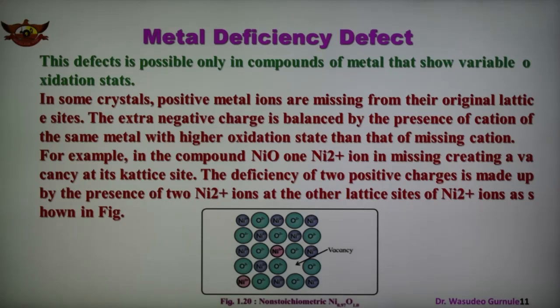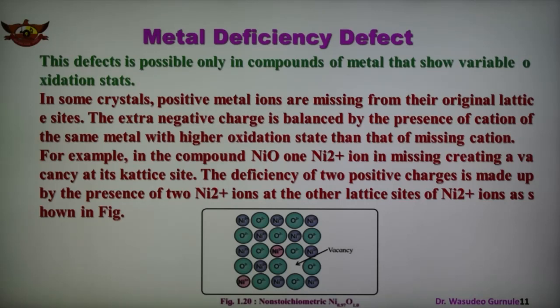Metal deficient compounds conduct electricity through the positive hole conduction mechanism, and therefore are p-type semiconductors. So n-type and p-type semiconductors are related with these deficiency defects in solids.